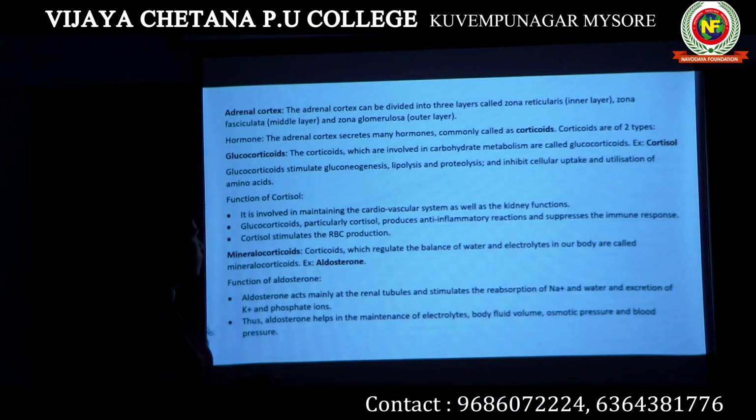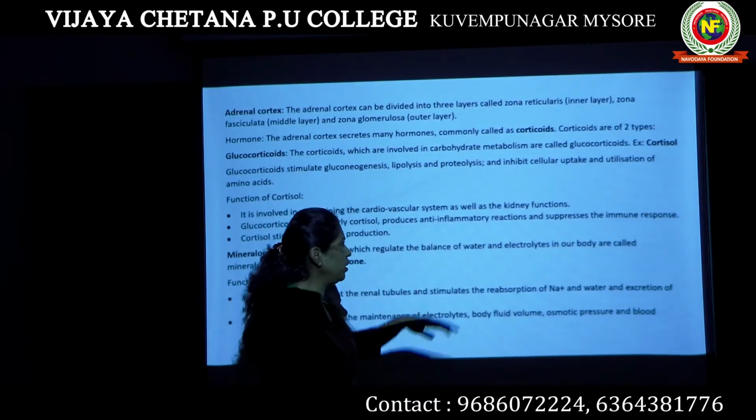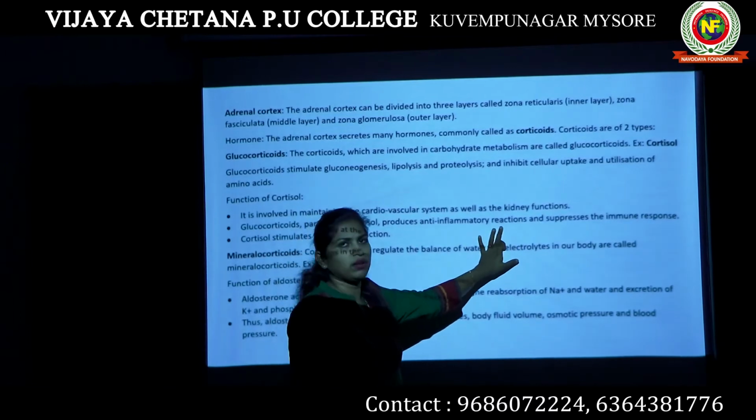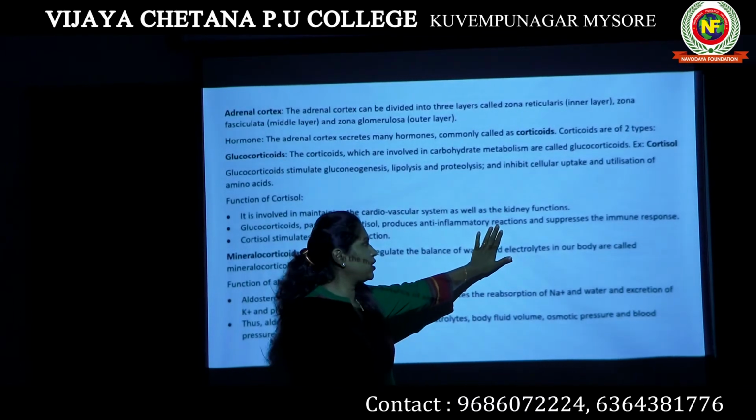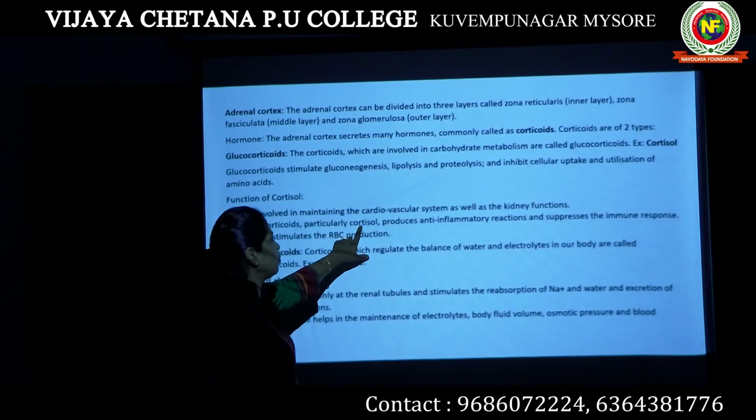Example is cortisol. Also it has some other functions, like it maintains the cardiovascular system as well as the kidney function. Glucocorticoids, especially cortisol, produce anti-inflammatory reactions and suppress the immune responses. Usually when any allergen enters our body, it produces inflammatory reactions. This reaction will be suppressed or controlled by this particular hormone known as cortisol.